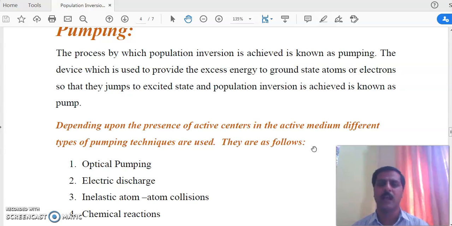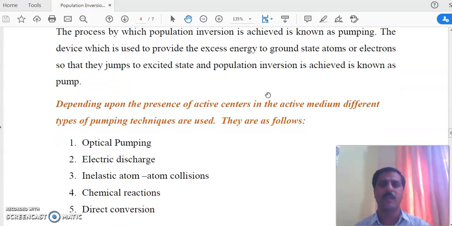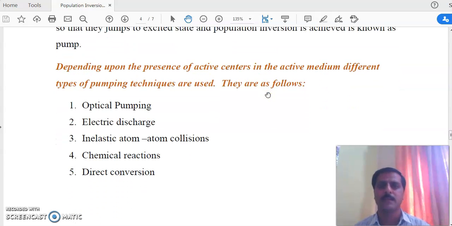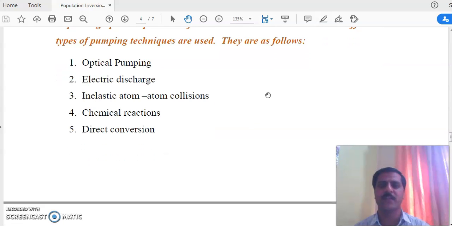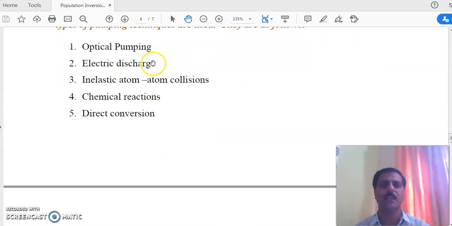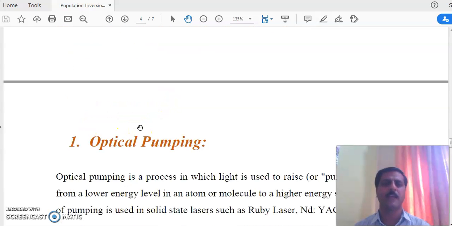उसी तरह अगर हम कोई डिवाइस यूज करते हैं और एटम्स को ग्राउंड स्टेट से एक्साइटेड में ले जाते हैं, तो उस डिवाइस को बोलेंगे पंप. और जो प्रोसेस है जिसके द्वारा हमने नीचे से ऊपर ले गए एटम को, वो है पंपिंग. Now we have various types of pumping techniques which are used in different types of laser. First is optical, second is electric discharge, third is inelastic atom-atom collision, fourth is chemical reaction, fifth is direct conversion.